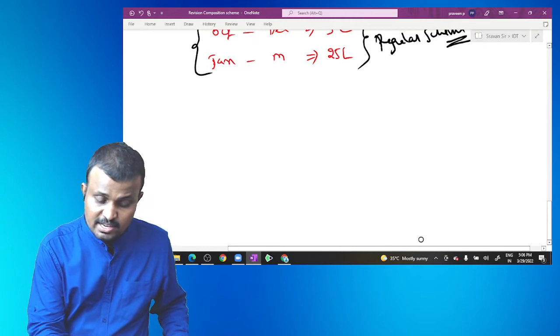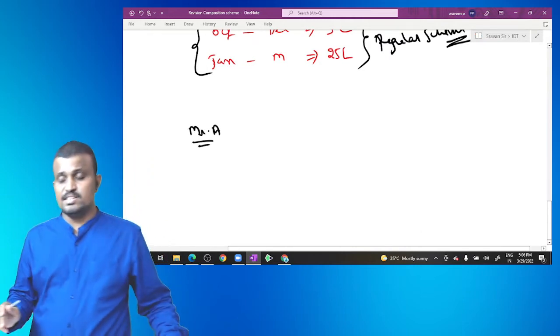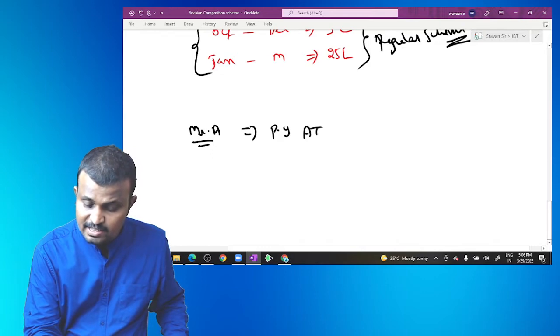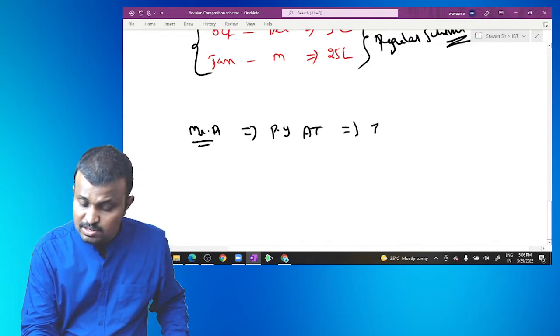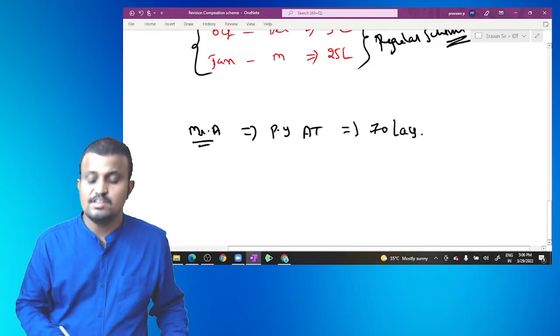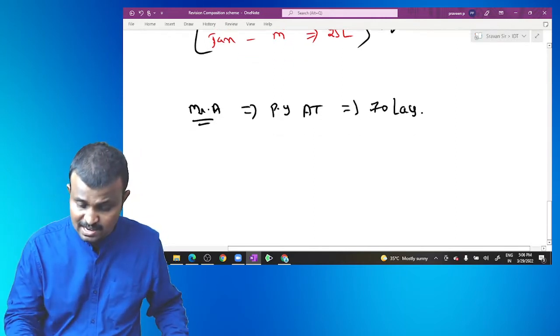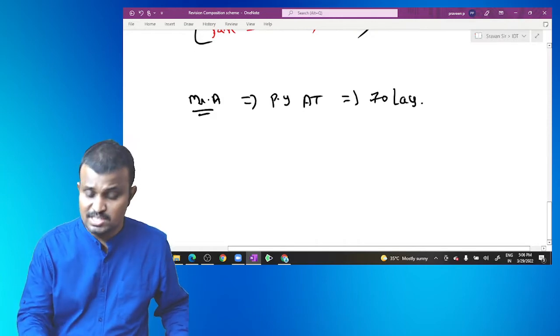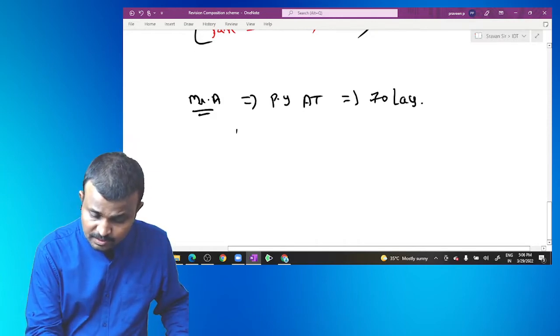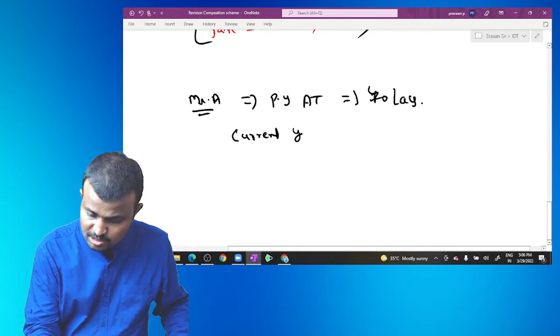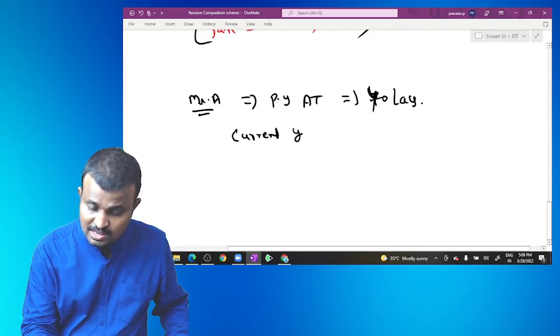So for example, Mr. A's previous year aggregated turnover is around 40 lakhs.